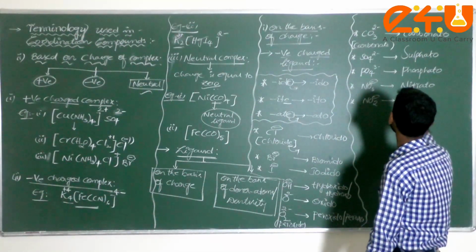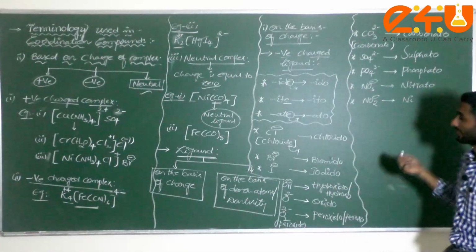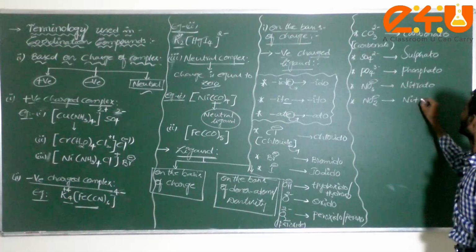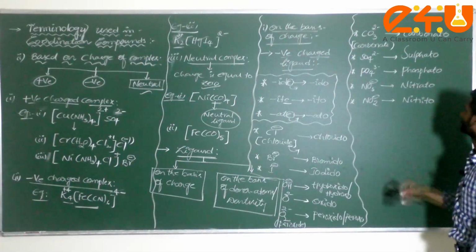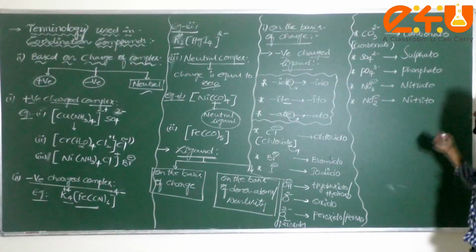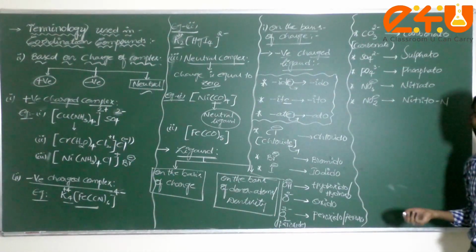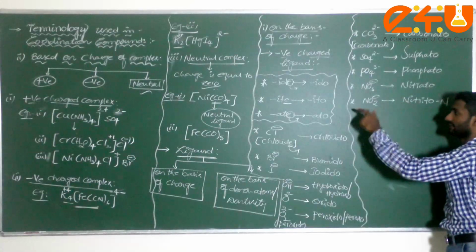It is generally called nitrite. The ite becomes ito. I can write here nitrito. What is it, dear student? Nitrito, and we can write here nitrito. Okay, N. Why did you write N here, sir? Okay, later we can discuss.